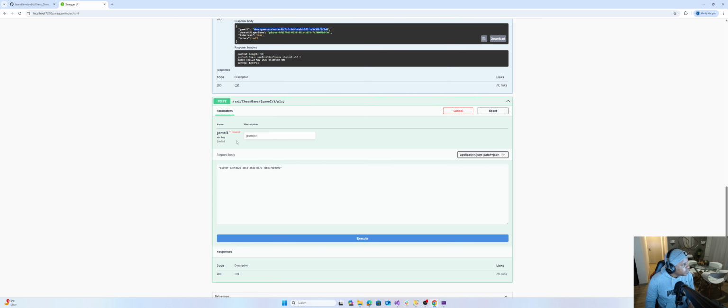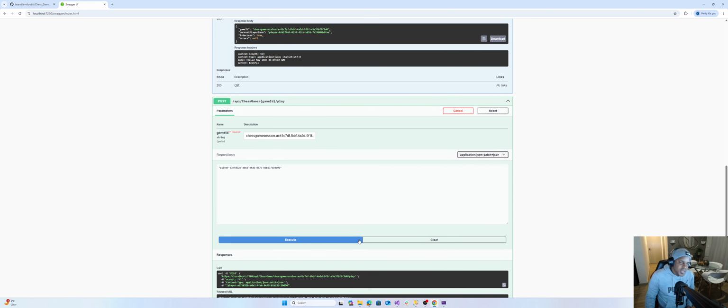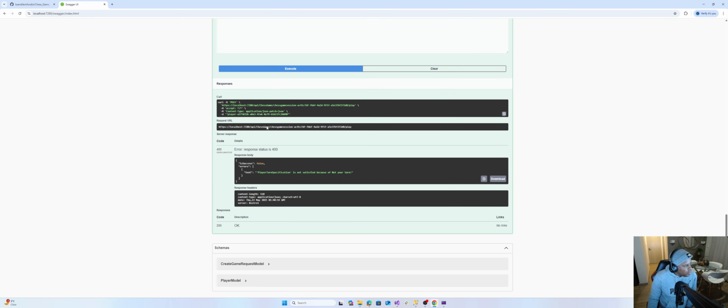Copy that game ID. On this game ID, remember this player's turn is not to play the game. So what we expect when we say execute is that the server should tell us, my guy, it's not your turn to play the game. So there, let's go. Now you can see we executed the endpoint against our API. It came back with an error, a response code of 400, which is bad request. The success is false, and it came back with errors.